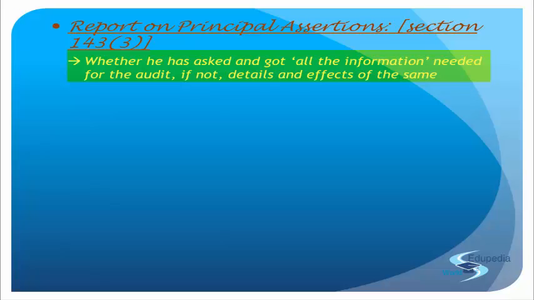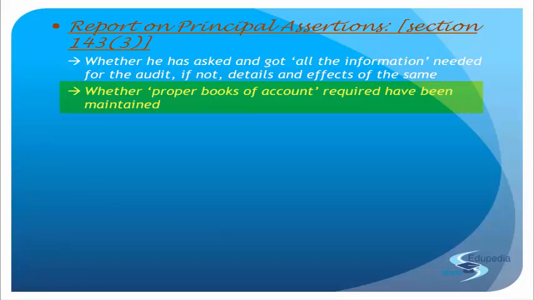And if you do not take information on anything, or if you do not get information on anything, the details thereof and the effect of such information on the financial statements should be recorded by you. That is, this is what I did not check, or this is the information I did not get, and the impact of this would be this and this. Which means if it's a major impact, you go ahead with a qualification. If it's a minor impact, just make a statement that this may have this much impact as well. So I leave this area gray.